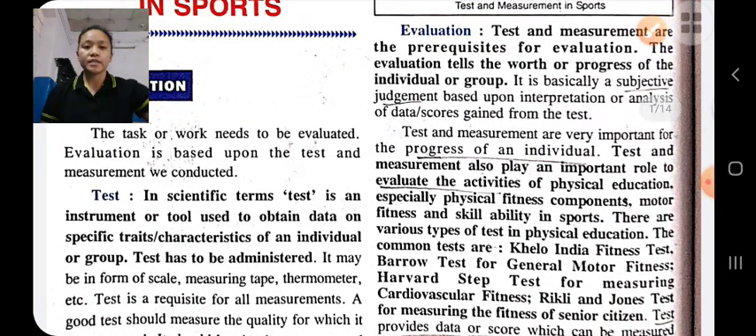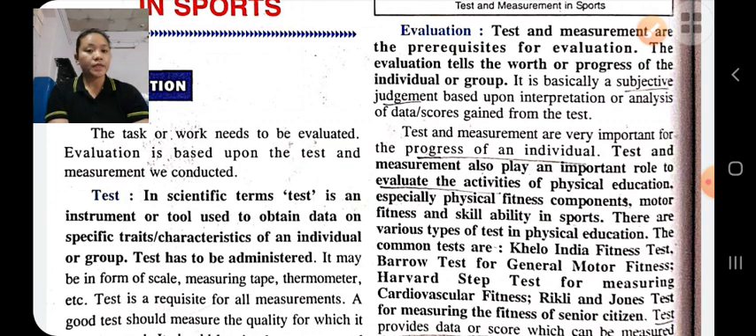Test. In scientific terms, a test is an instrument or tool which is used to obtain data on a specific trait or characteristic of an individual. For example, a weighing machine. A weighing machine is a test which is used to obtain the weight of a person. A test has to be administered. A good test should measure the quality for which it is used.